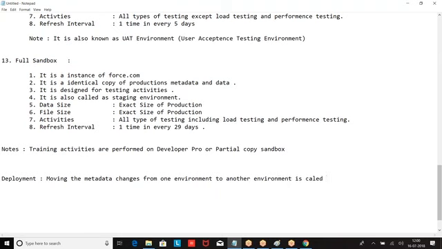Moving the metadata changes is called deployment.